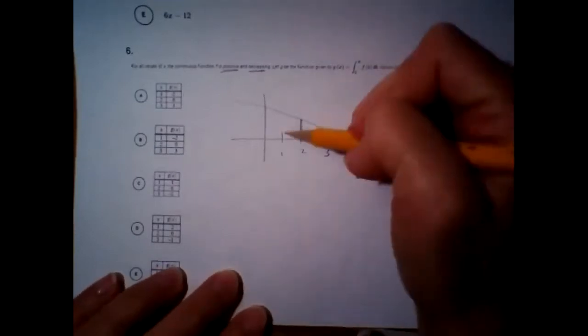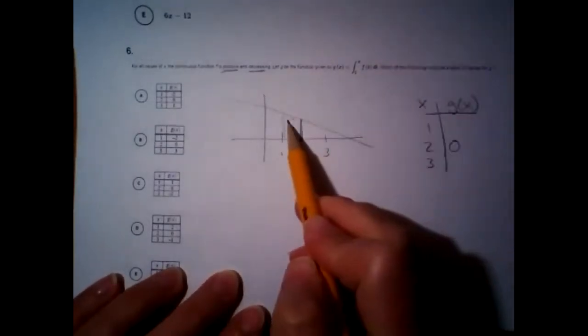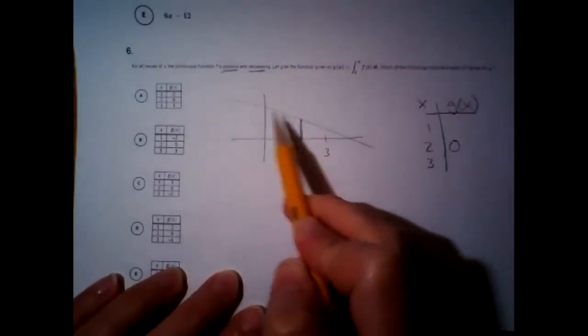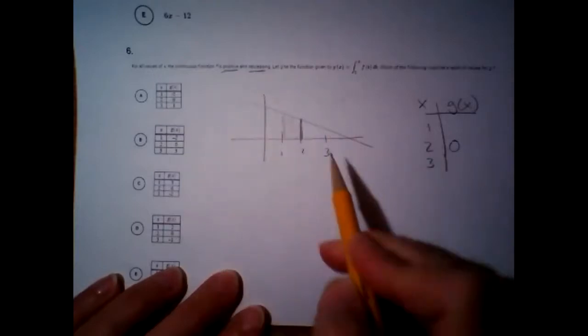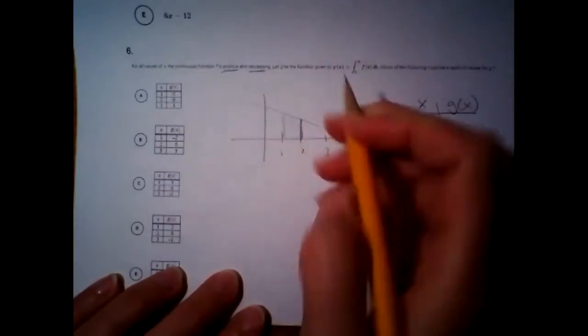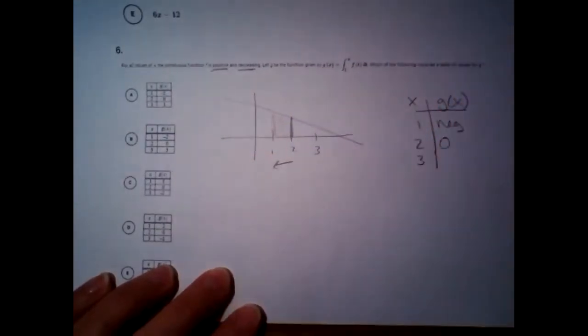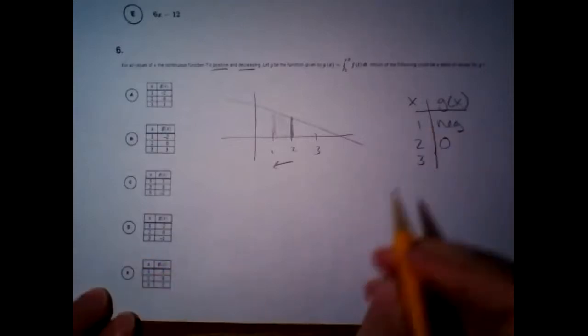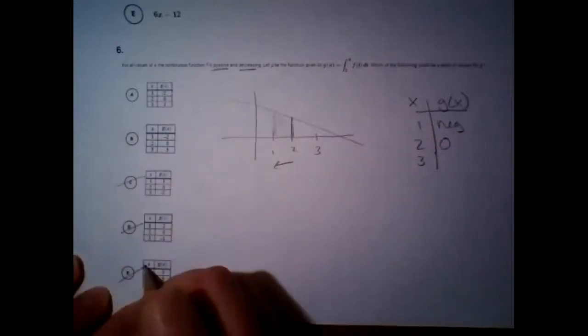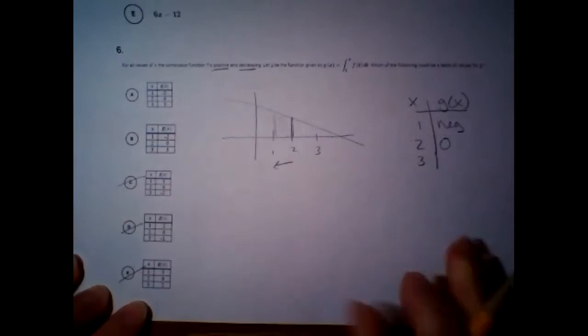Now if we do 1, this is our area for that part. And I just sort of made up this graph. I invented that. But if we go from 2 to 1, we're going backwards. So that result should be negative. So I don't know what it is, but it should be negative. So we should get 1 and then something negative. So I can actually get rid of these 3 choices.